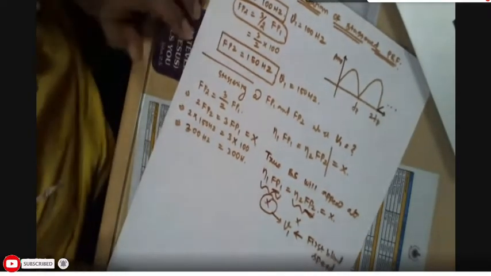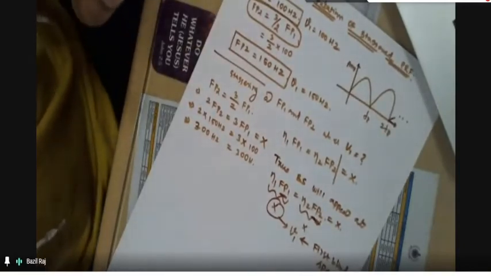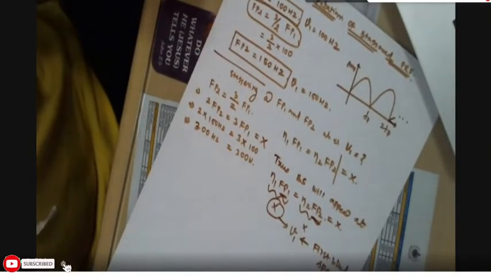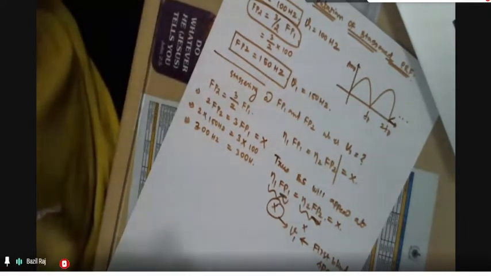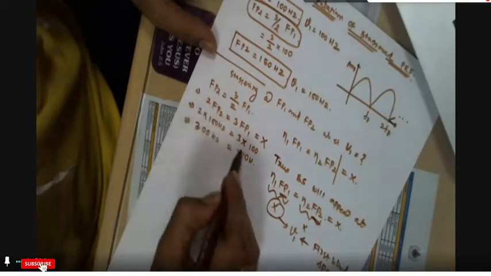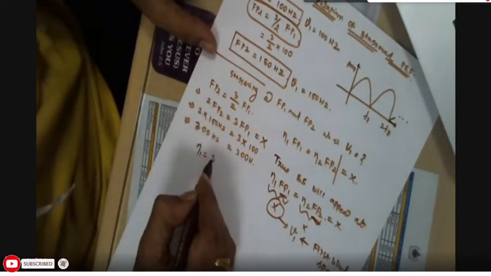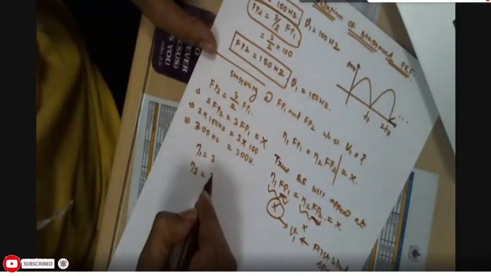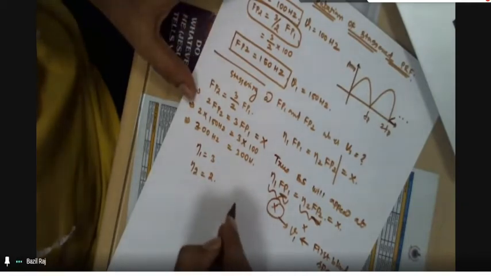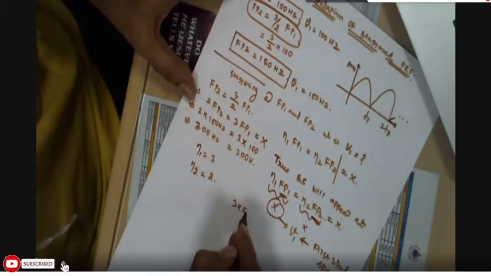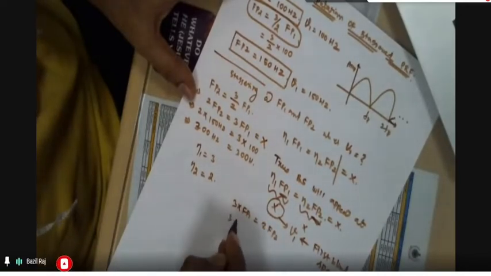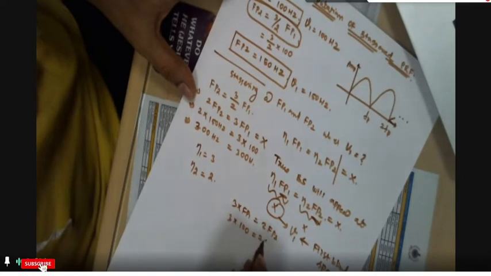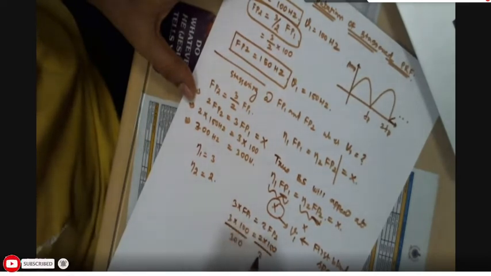So in this case, since the stacking is happening only between two PRFs, straight away you can take η1 equal to 3 and η2 equal to 2. Therefore 3 into FP1 is equal to 2 into FP2, that is 3 into 100 is equal to 2 into 150, that is 300.